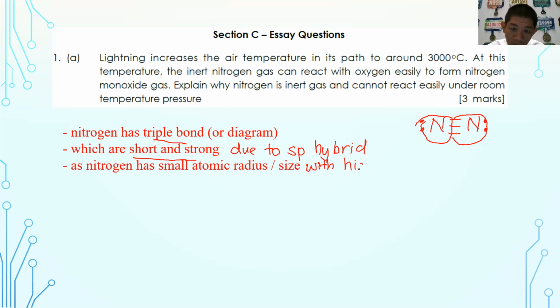You might want to add with high bond energy. So as I told you, do not care where the marks are located. You should try your best to write as much as you can. So these are the very basic 3 important points to explain why nitrogen is generally inert under room temperature and pressure. Okay, so immediately we go to part B.